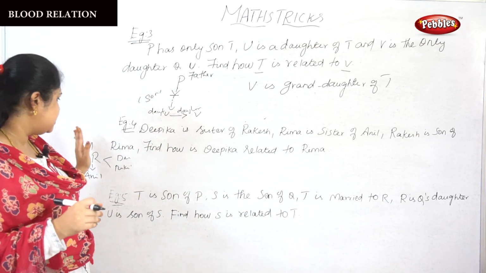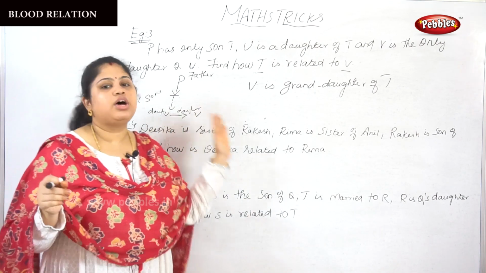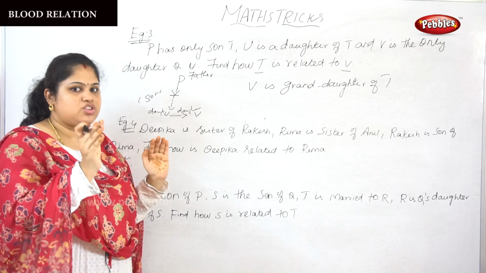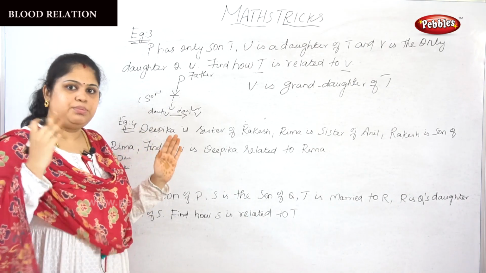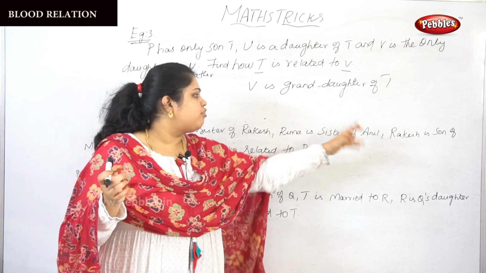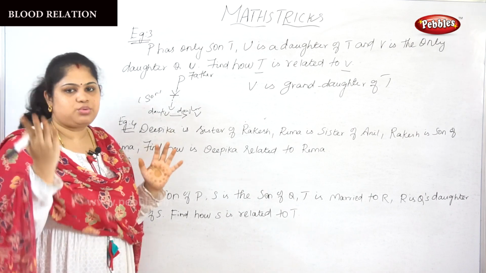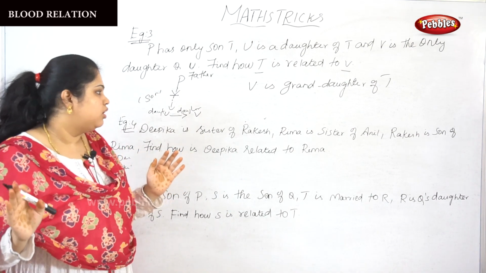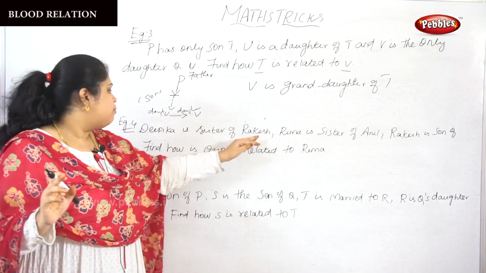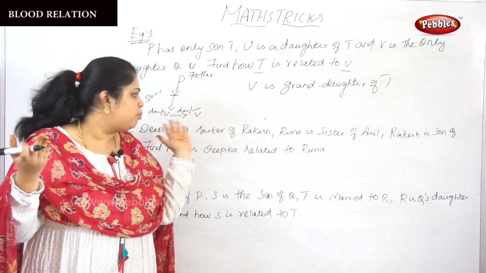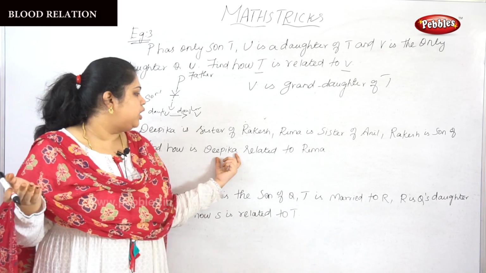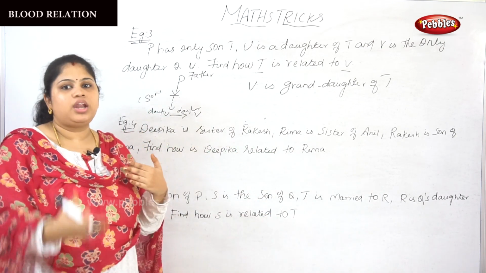Don't get confused. Listen carefully. Deepika is sister of Rakesh, means Deepika and Rakesh are brother and sister. Rakesh is a brother and Deepika is a sister. Reema is sister of Anil, so his brother's name is Anil. Rakesh is son of Reema, so both Deepika and Rakesh are brother and sister, and their mother is Reema. So Deepika is related to Reema as mother and daughter.